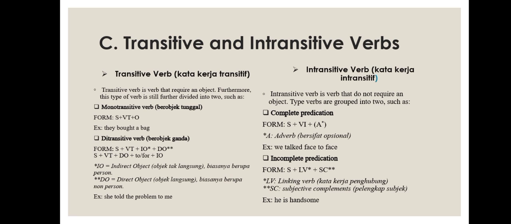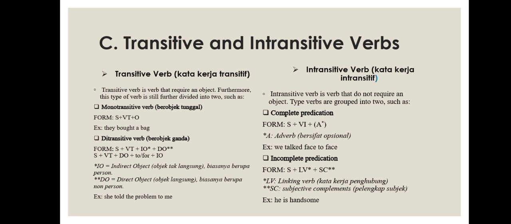verb or berobjek ganda. The example of a monotransitive verb is "they book a bag," and then the example of a ditransitive verb is "she told the problem to me." Now for the second is intransitive verb or kata kerja intransitif. An intransitive verb is a verb that doesn't require an object.